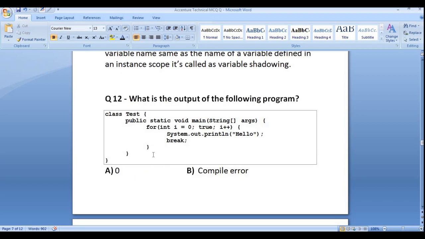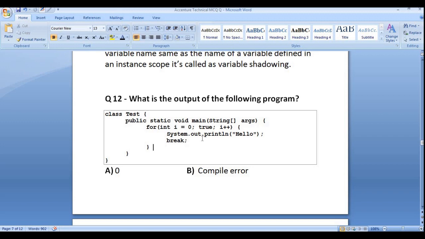What will be the output of the following program? public static void main(String[] args), for (int i = 0; true; i++). We are passing a true condition, whereas most of the time we use i <= 10 or i <= 100 if we want to print 100 statements or do an operation with 100 numbers. We are passing the true statement, not the false statement, so it will simply enter the for loop. i++ increments the value of i.